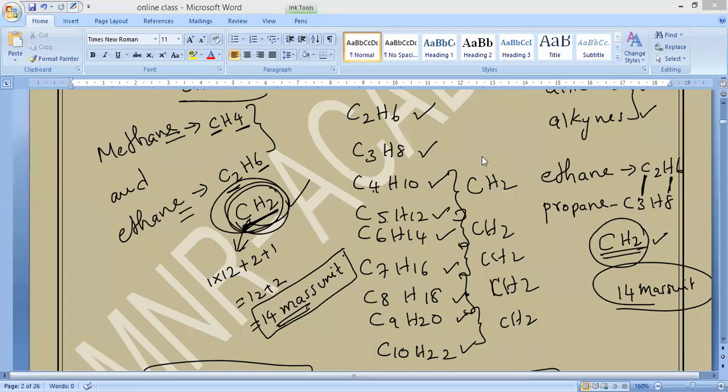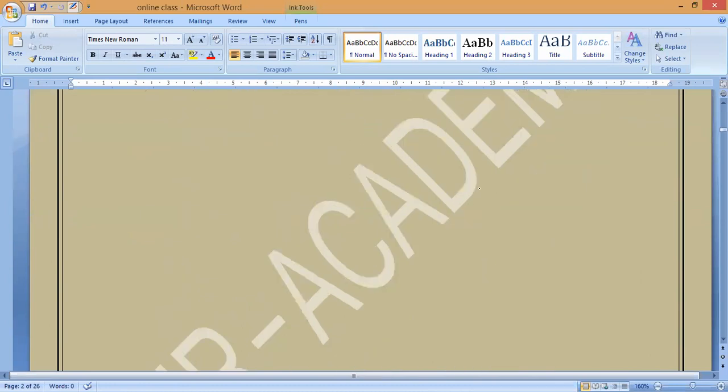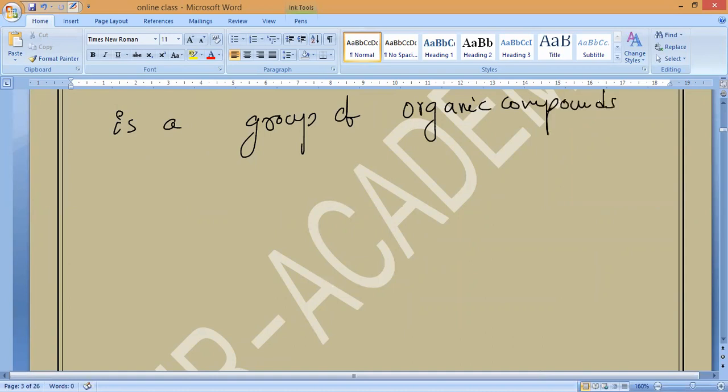Right. First, homologous series. Homologous series is a group of organic compounds having similar structure and similar chemical properties.